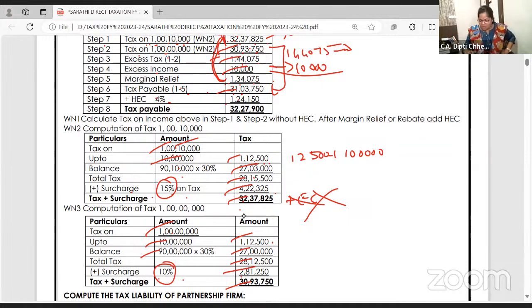Answer will come wrong. Ma'am, I did all the steps correct. You can check my answer sheet, step 1 to step 7. I don't know what the enmity is, the institute doesn't give me marks. But you have calculated step 1 with ESES. Who told you to calculate with ESES? Tax plus surcharge, excess tax, excess income, get the relief from the tax, and then on the final tax, add health and education.